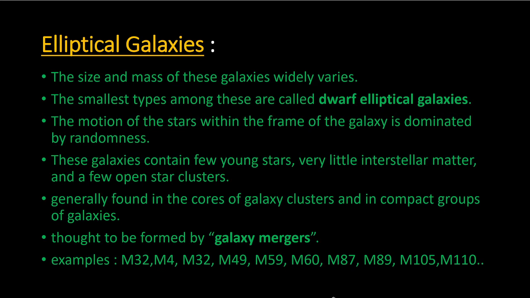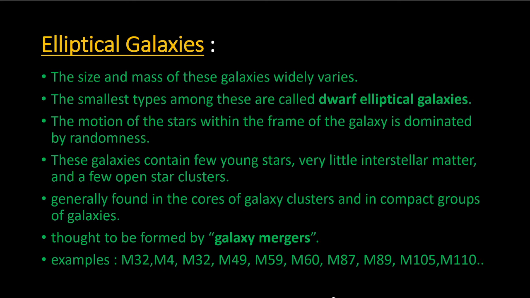So, a little bit deeper into what elliptical galaxies are. The size and mass of these galaxies widely vary. They can be as small as 0.1 kiloparsec to 100 kiloparsec, which is a very large separation. The masses also vary from 10^7 to 10^13 solar masses. The smallest type among these galaxies are known as the dwarf elliptical galaxies.